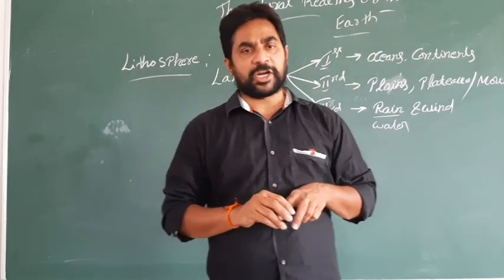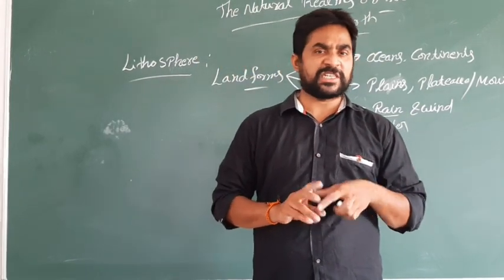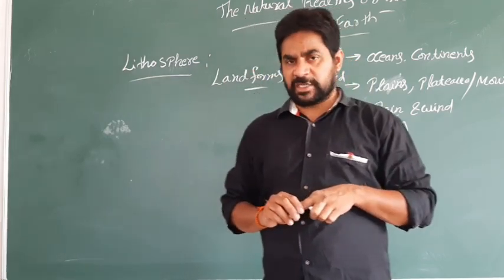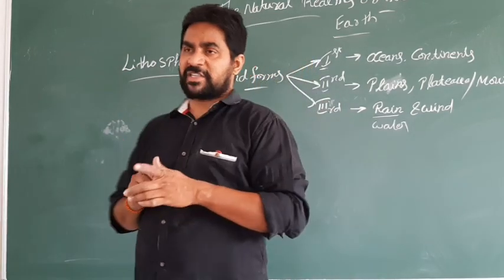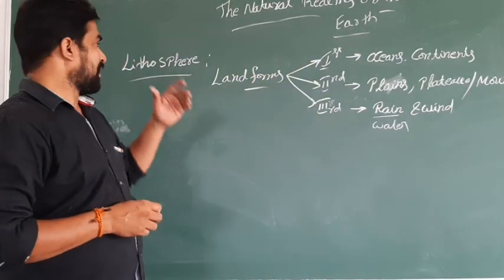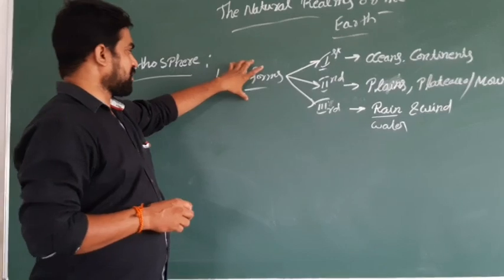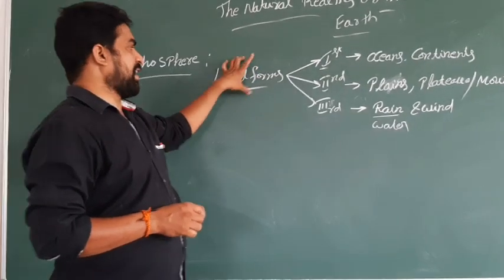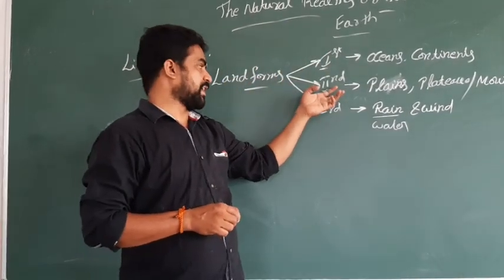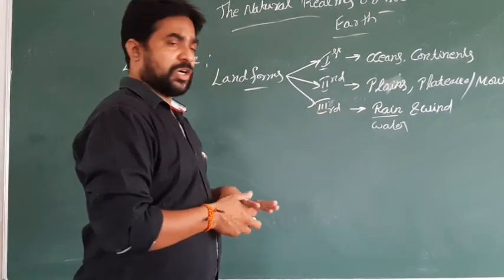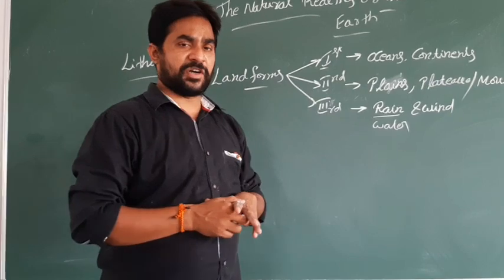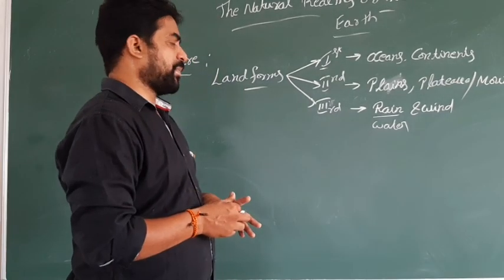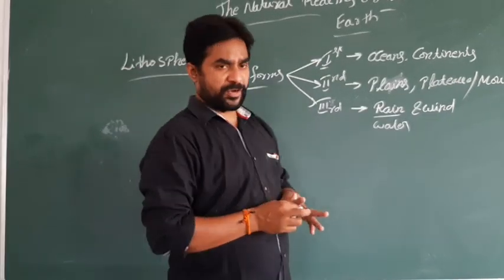Lithosphere means the rock and stone portion of the earth. In this lithosphere, there is a part called landforms. In landforms, there are first order landforms, second order landforms, and third order landforms. The first order landforms are oceans and continents. Second order landforms are plains, plateaus and mountains.